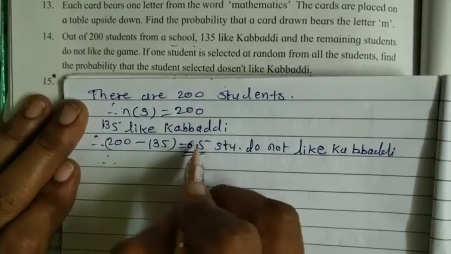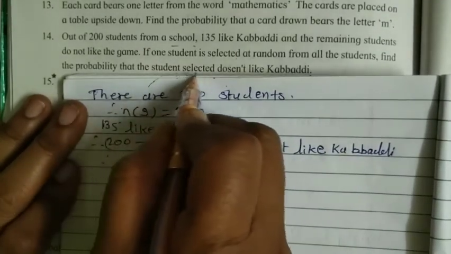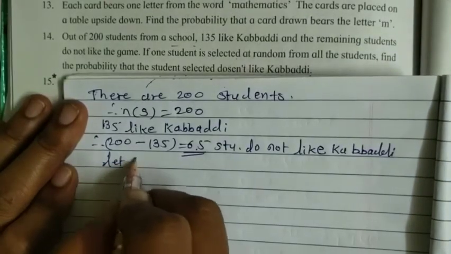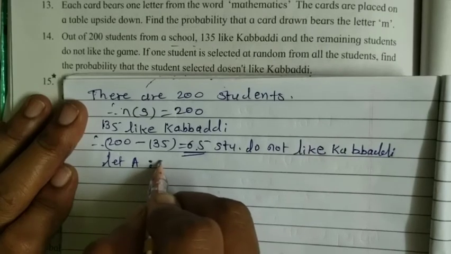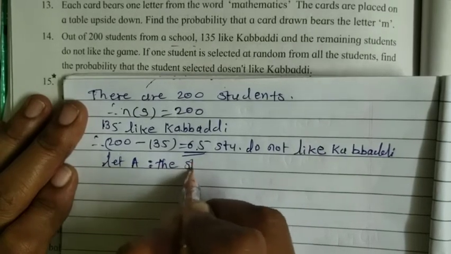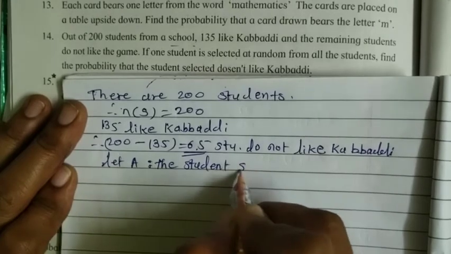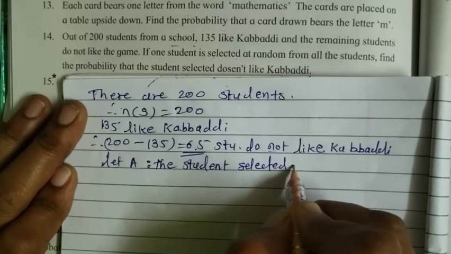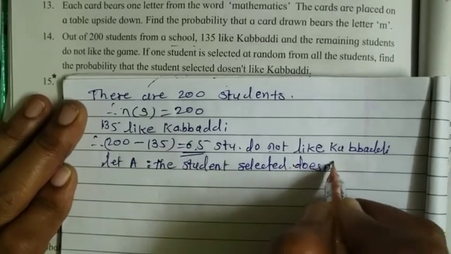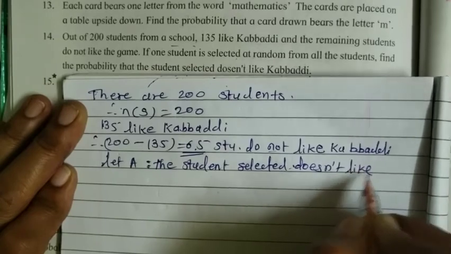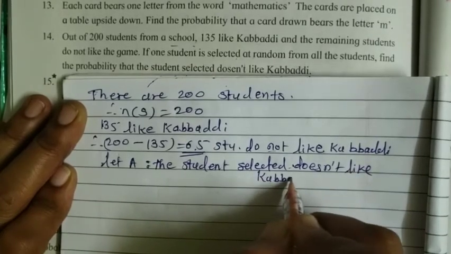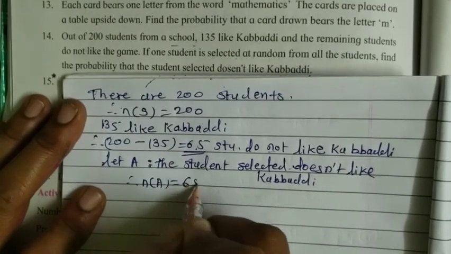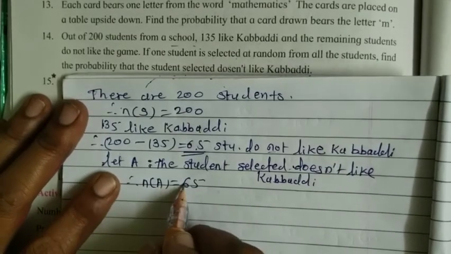And therefore, this event, because we have to find the probability that the student does not like kabaddi. Suppose we assume event A such that the student selected from that 65 students does not like kabaddi. It is the condition given, does not like kabaddi, and therefore number of A is equal to 65, as 65 students do not like kabaddi.